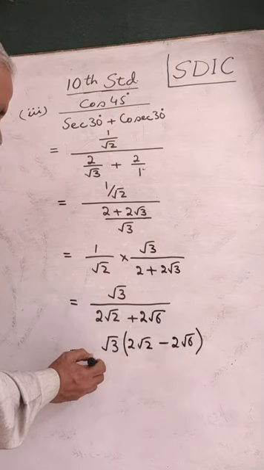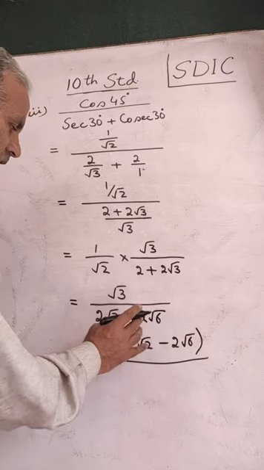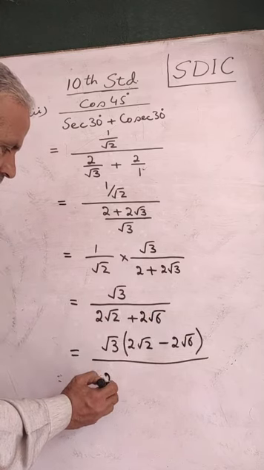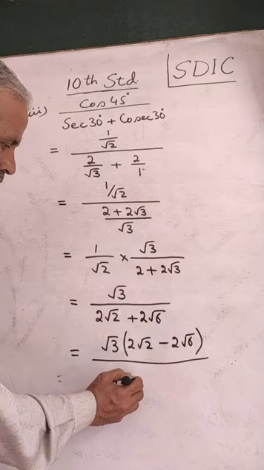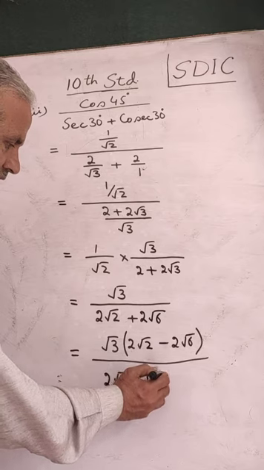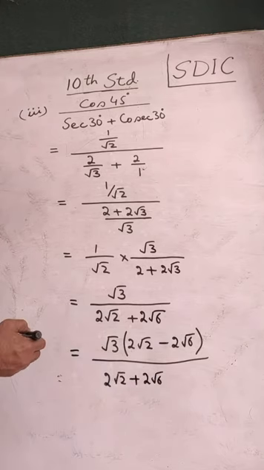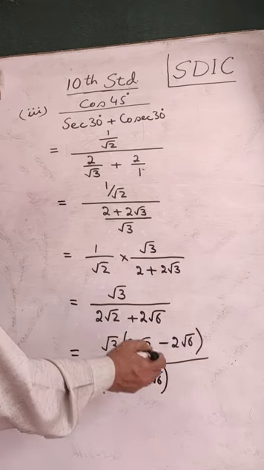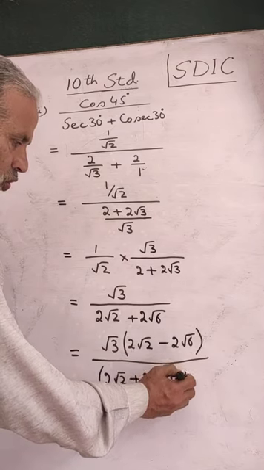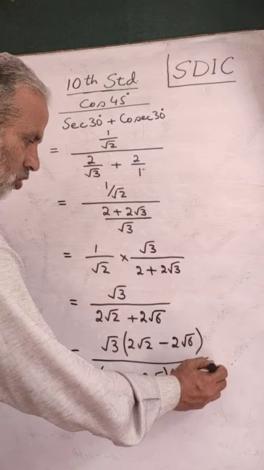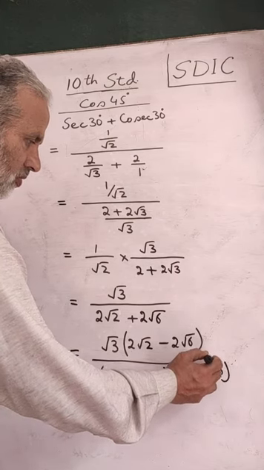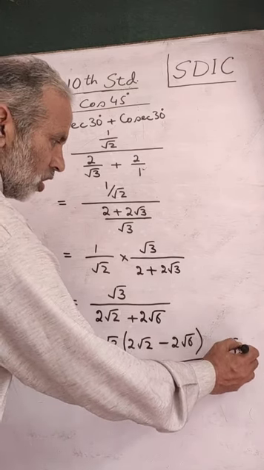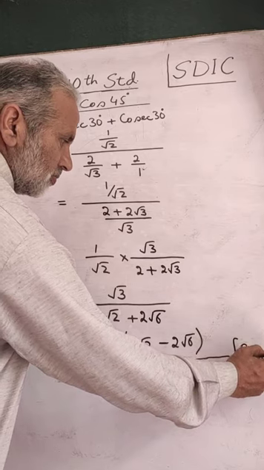Divided by, the denominator also will be multiplied by the same rationalizing factor. 2 root 2 plus 2 root 6 is our denominator that we have actually. It will be multiplied by the rationalizing factor 2 root 2 minus 2 root 6. The process is called rationalization.